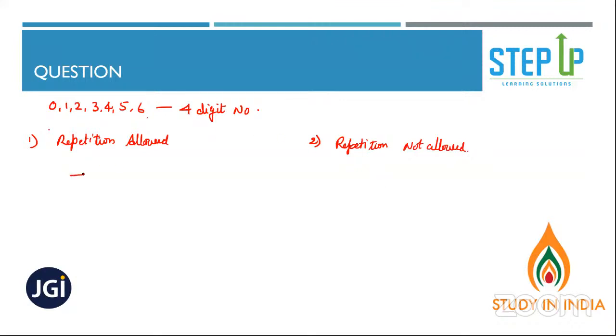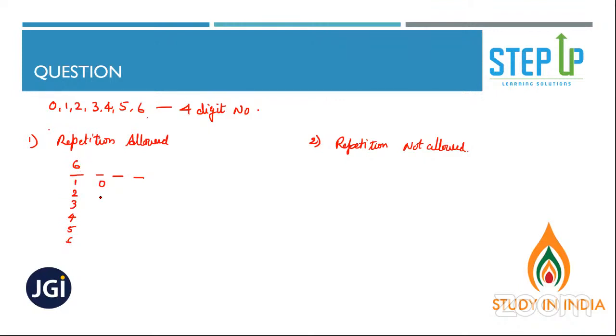4-digit number, 1, 2, 3, 4. 0 is also there. Can 0 come at the first place here? Yes or no? No. So for this place, you have 1, 2, 3, 4, 5, 6 options. So 6, right, Dipesh.